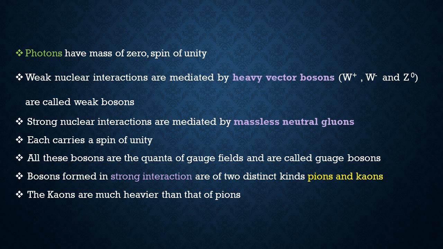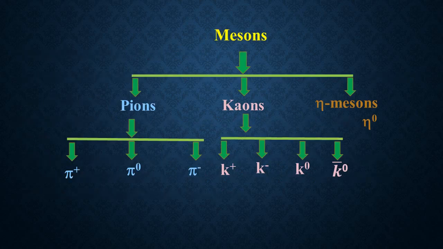Mesons are formed in strong interactions and are of two distinct kinds, pions and kaons. The kaons are much heavier than pions. So these are the classification of mesons: pions, kaons, and eta mesons. Pions have positive, neutral, and negative states, and kaons also have positive, negative, neutral states, and a K naught bar and eta naught.